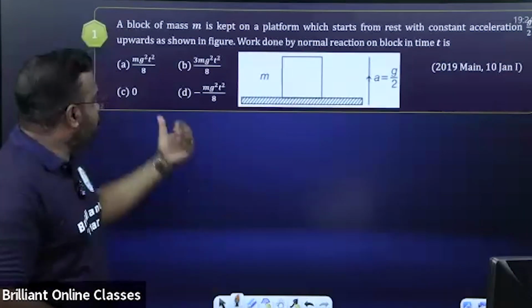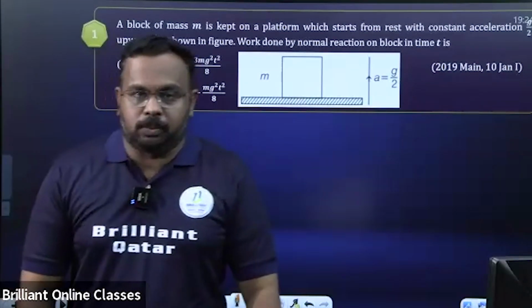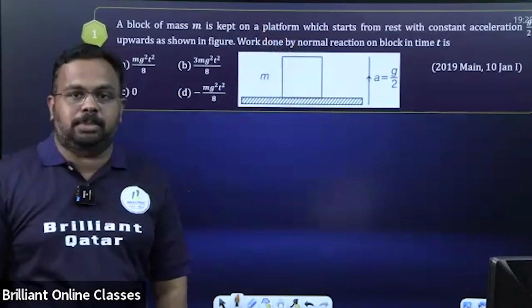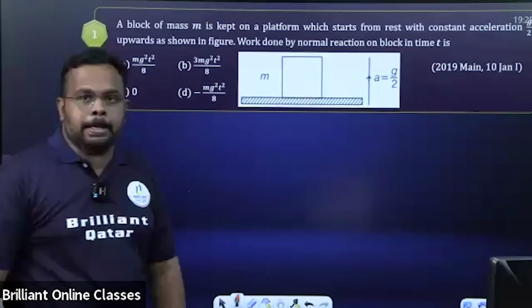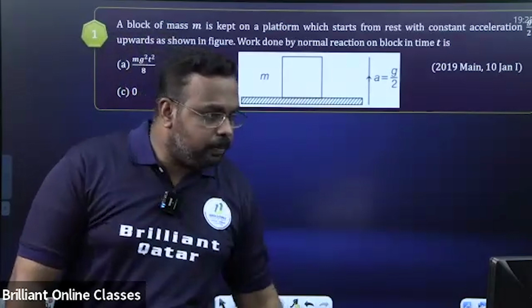I'll give you 2 minutes. Can you check the work done by the normal reaction in time t? Try first. Work done by normal reaction.